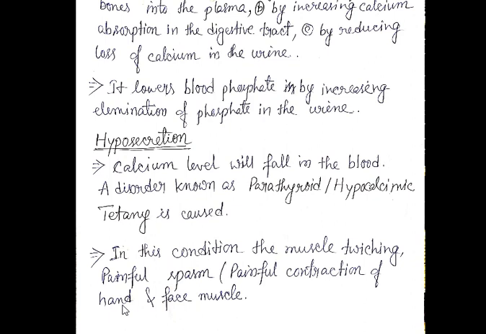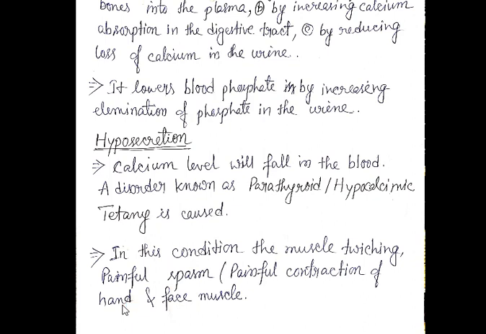See, the release of the parathormone increases the blood calcium to normal by drawing the calcium from the bones into the plasma, by increasing the calcium absorption in the digestive tract, and by reducing the loss of calcium in the urine, and it lowers the blood phosphate by increasing the elimination of phosphate in the urine. Then parathormone, that is your PTH, has an effect that opposes the effect of calcitonin.